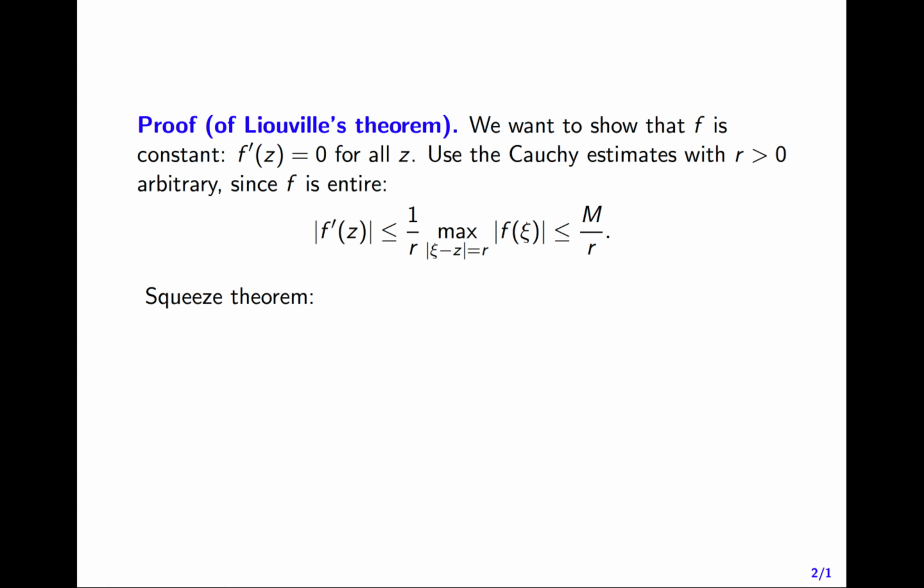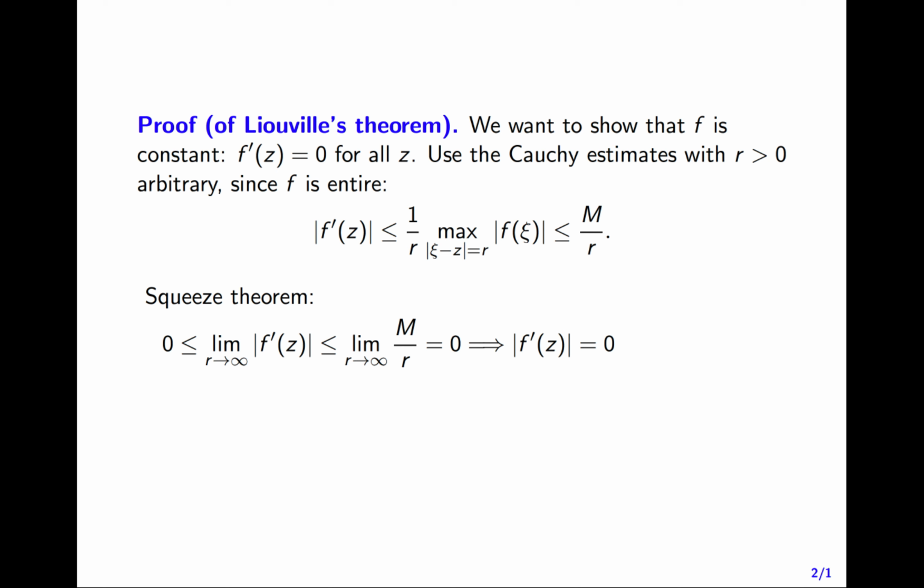So now we can use the squeeze theorem. We know that 0 is going to be less than or equal to the limit as r goes to infinity of the modulus of f prime of z, which will be less than or equal to the limit as r goes to infinity of m divided by r. Everything in this chain of inequalities is a real number, specifically a non-negative real number. Now, of course, the modulus of f prime of z is independent of r, and what happens to the limit as r goes to infinity of m divided by r? That is equal to 0.